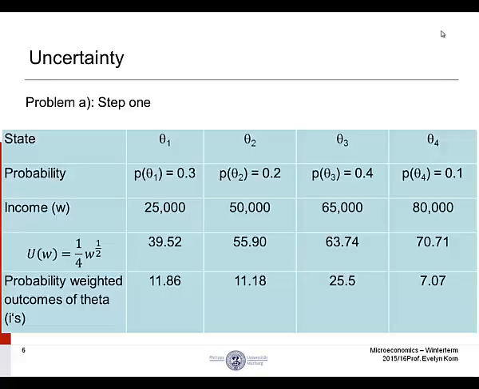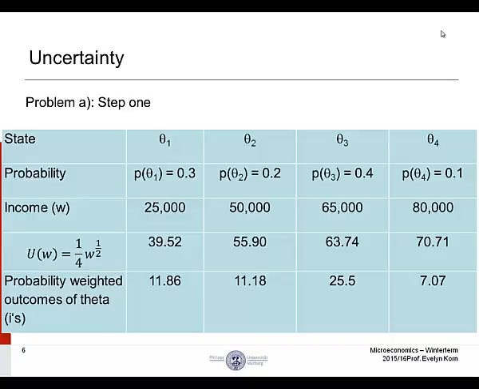Step 1. So now we have expanded the table to account for 2 more rows. For the 4th row, utility of wealth, we have simply taken the income or wealth associated with each state of the world and applied our utility function to it so we can understand how much utility Johann will receive from that level of wealth. Referring to the first state of the world in column 2, we take 25,000, apply the square root operator to it, and then multiply it by 1/4. That gives us the utility of wealth.